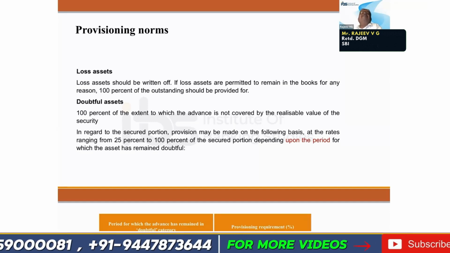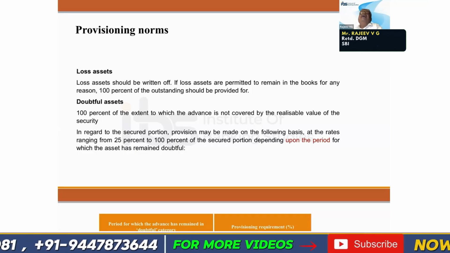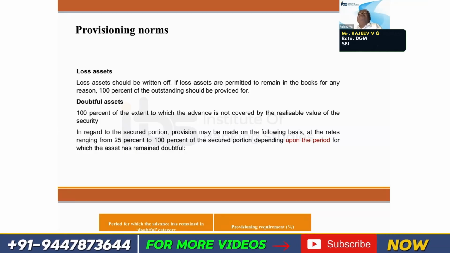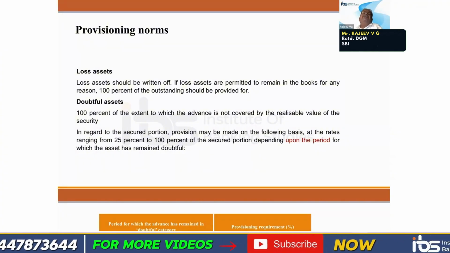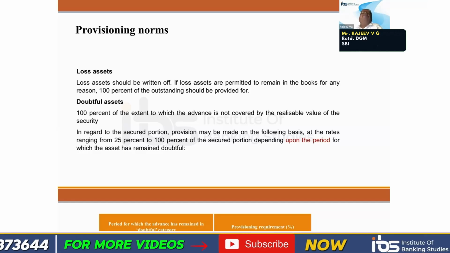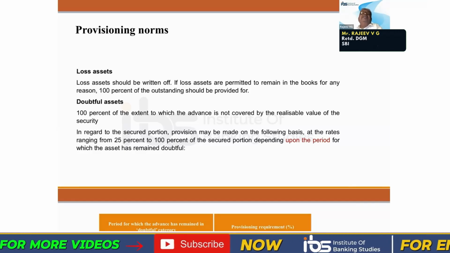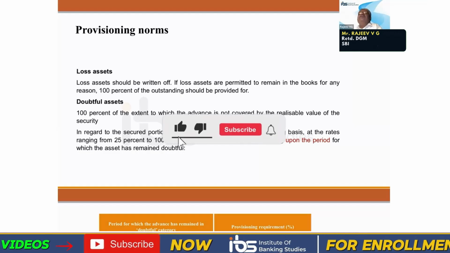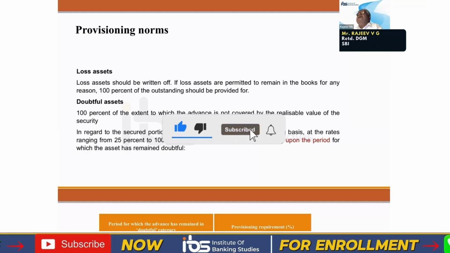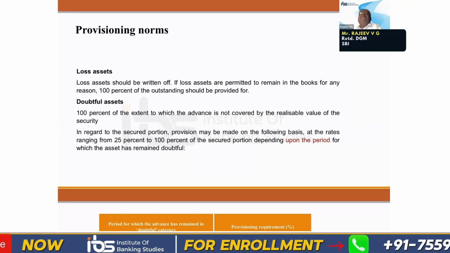The chances of recovery is almost nil in respect of loss asset. So 100% has to be provided for in loss asset. If the loss asset is amounting to rupees 55,000, 55,000 amount should be kept as provision, that is 100%.